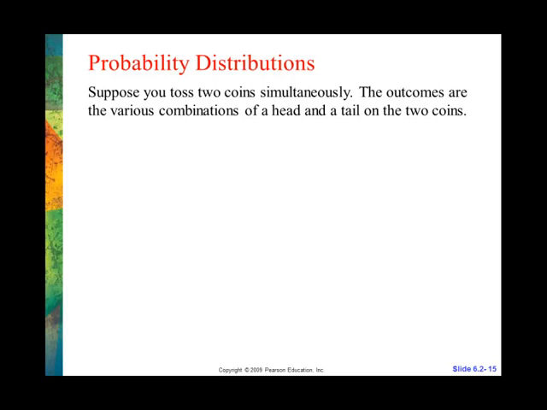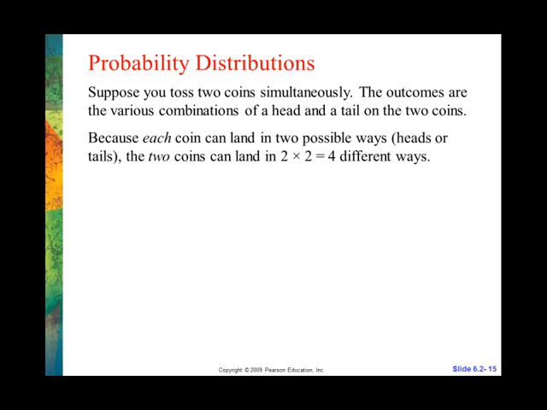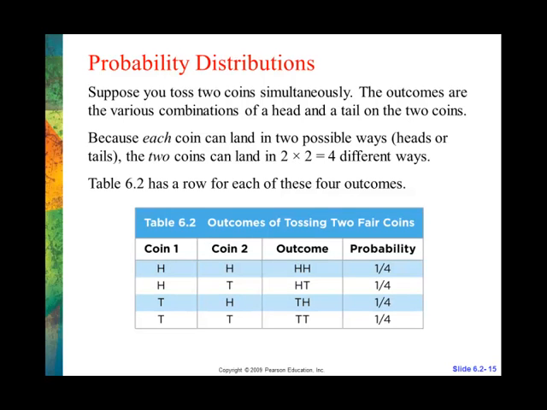So a probability distribution says that we take our outcomes, we create the events, and we find the probability of those things occurring. So we take the probability of each individual outcome divided by the total number of outcomes. The probability of HH is 1 out of 4, HT is 1 out of 4, TH is 1 out of 4, and TT is 1 out of 4.